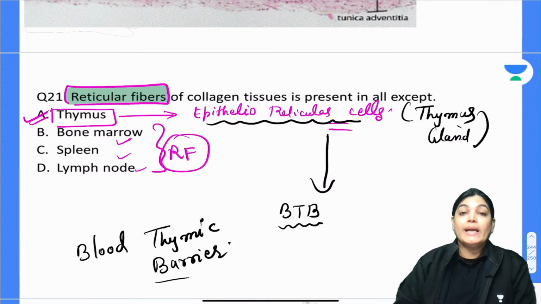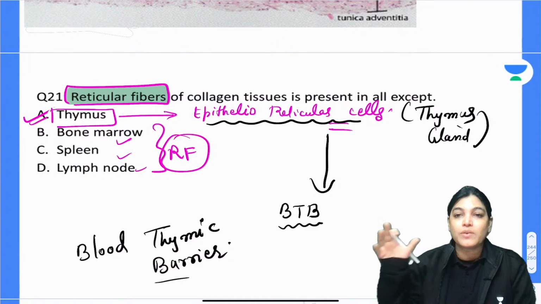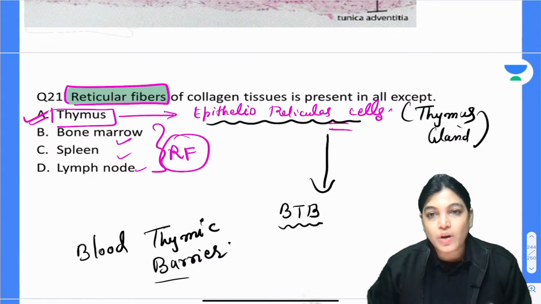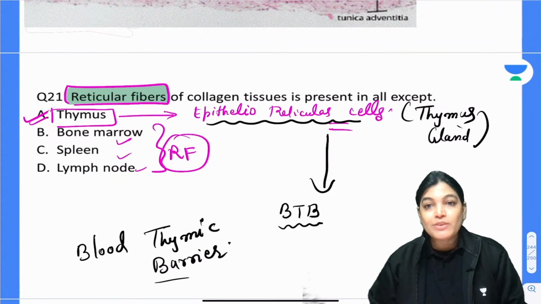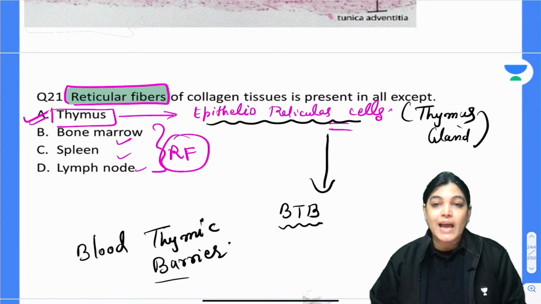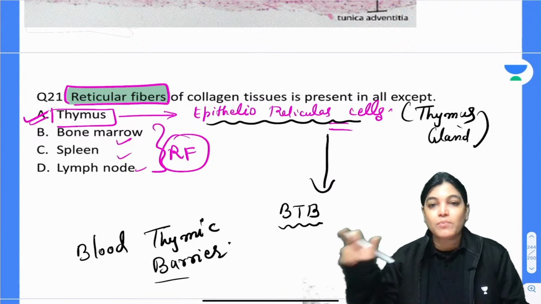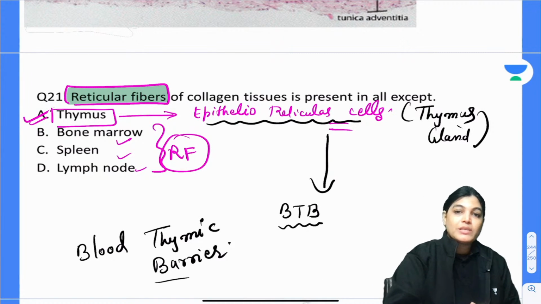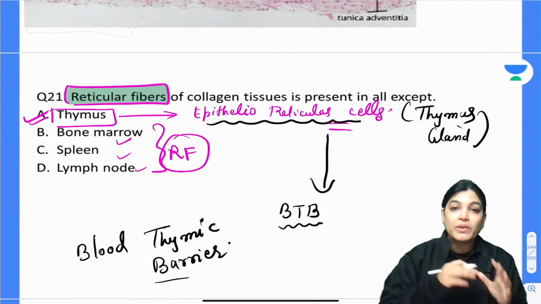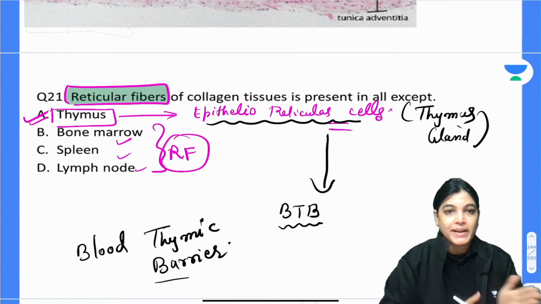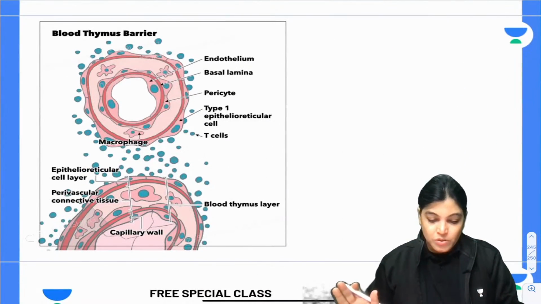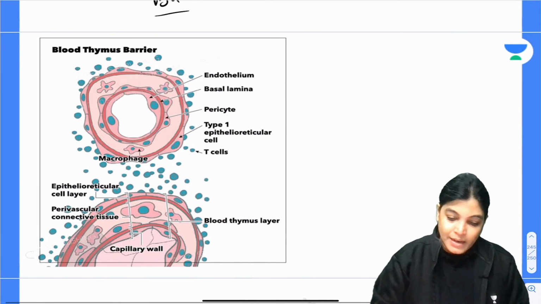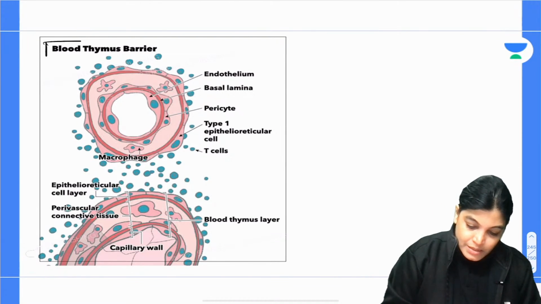The function of the blood thymic barrier is to inhibit the antigens of the blood from reacting with the immature T lymphocytes which are growing inside the thymus gland. So in the thymus gland there lie immature T lymphocytes, and if antigens of the blood reacted with them, that blood antigen reaction is prevented by the formation of the blood thymic barrier. Epithelioreticular cells form the blood thymic barrier. Let me show you this layer. So see here, in this diagram you can appreciate the blood thymic layer.